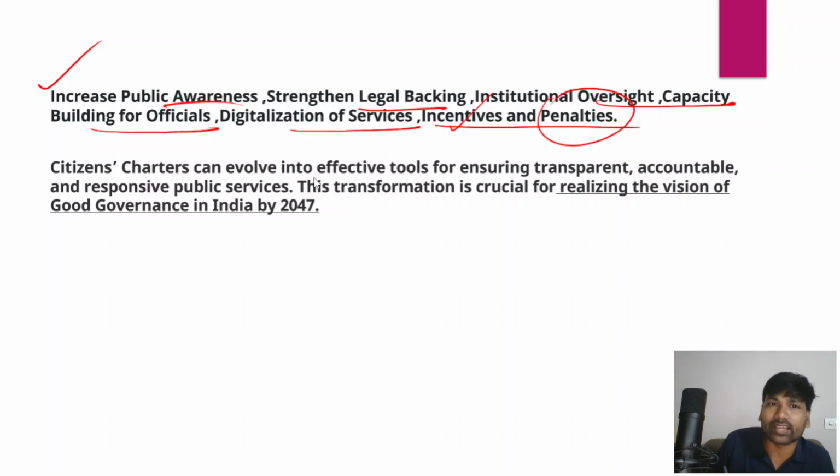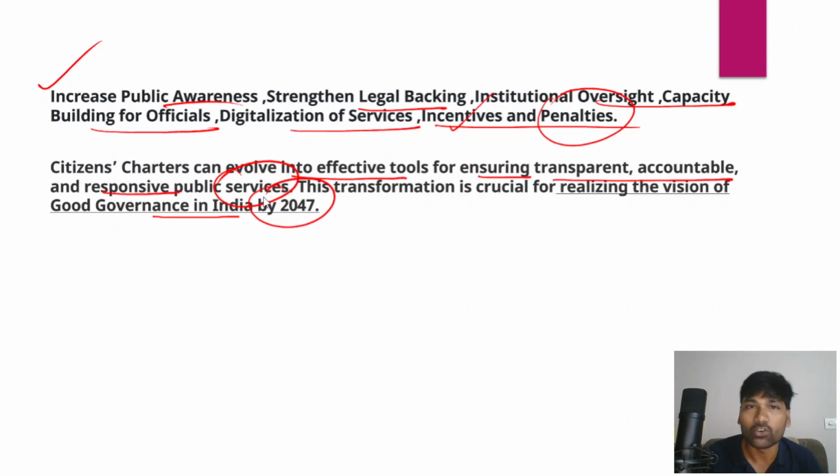And citizen charters can evolve into effective tools for ensuring transparent, accountable, and responsive public services if they are implemented in letter and spirit. And this transformation is crucial and very important for realizing the vision of good governance in India by the year 2047.